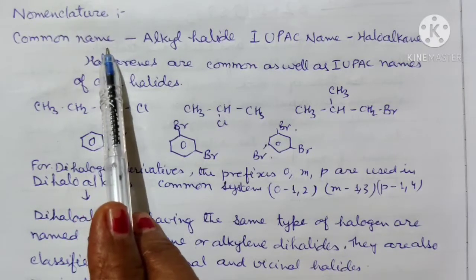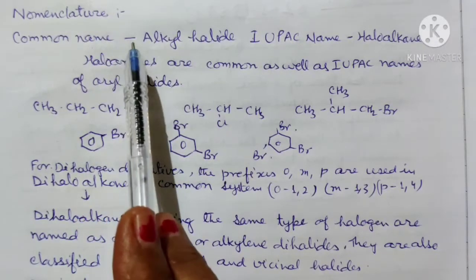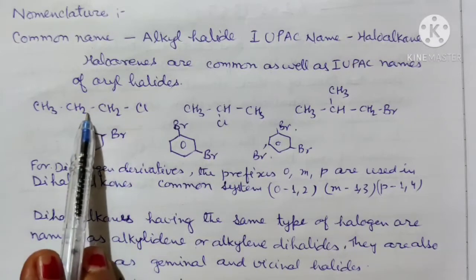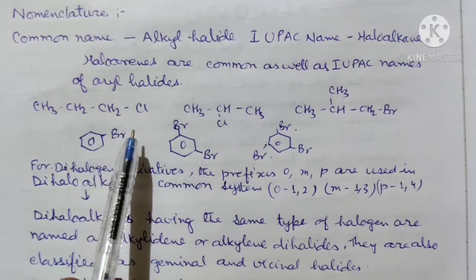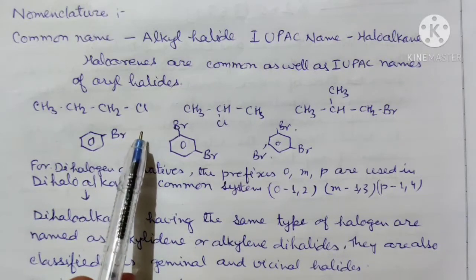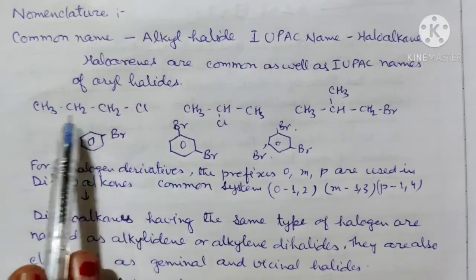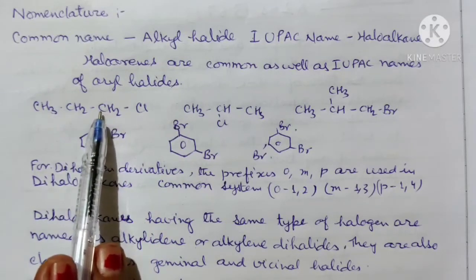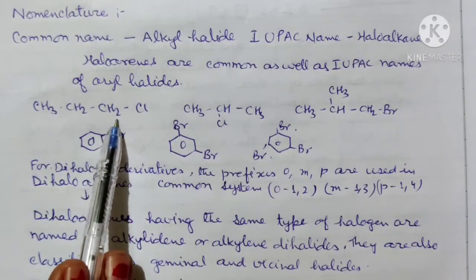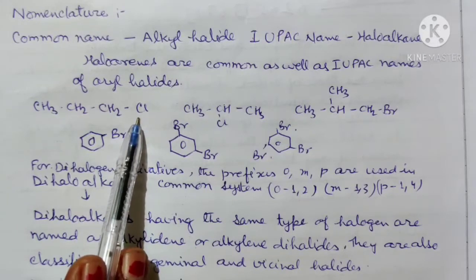According to this system of nomenclature, haloalkanes are named as halide derivatives of the corresponding alkane. The name is derived by adding the word halide after the name of the alkyl group. The alkyl group is named on the basis of the longest carbon chain, and these names are termed trivial or common names. You can see this example. In this, there are 3 carbon atoms, so this alkyl group is derived from propane, so it is propyl chloride.